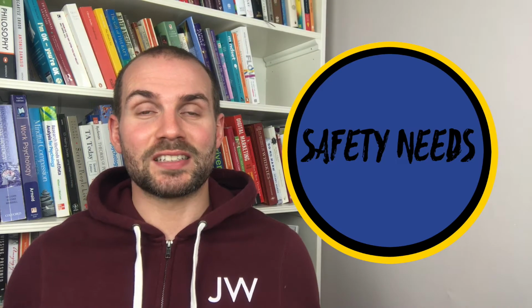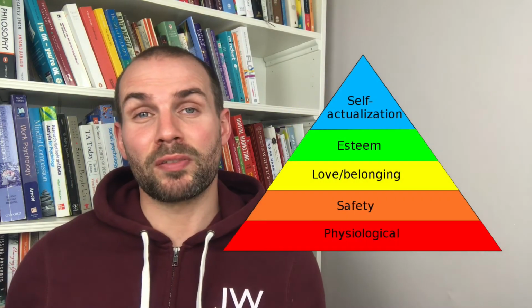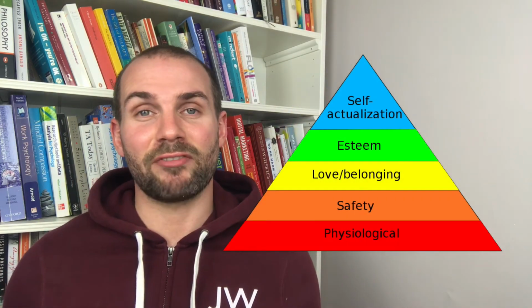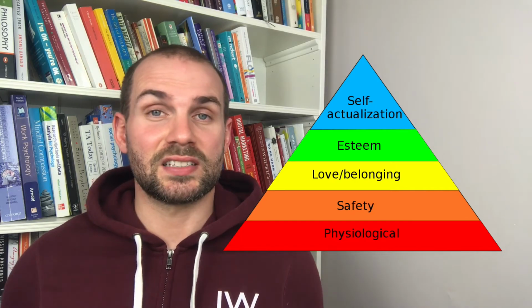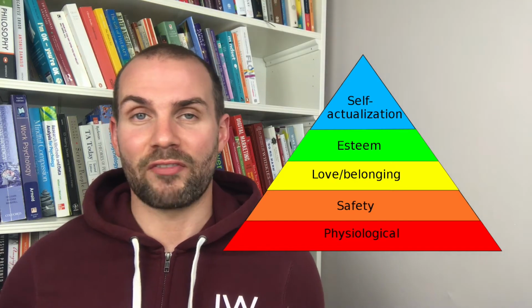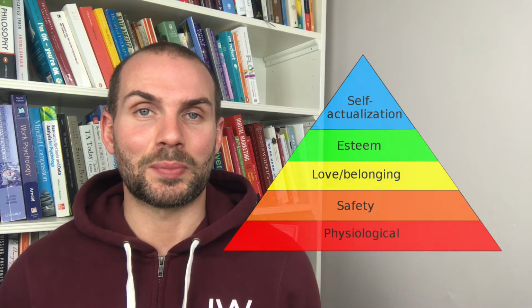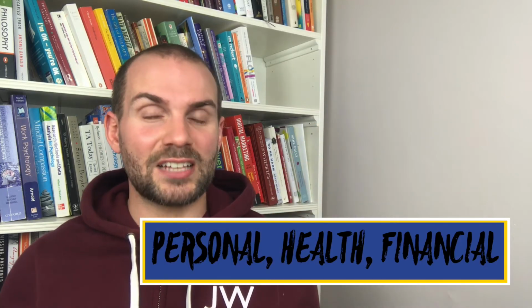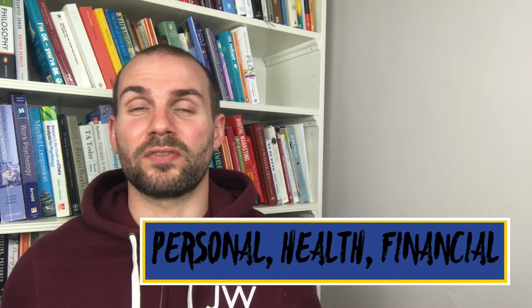The next layer encompasses safety needs. Now this is to do with personal safety, and these needs manifest themselves in different ways. They could take the form of job security or having insurance and saving policies, for example. Now personal, health, and financial needs immediately come to mind when we think of safety needs.